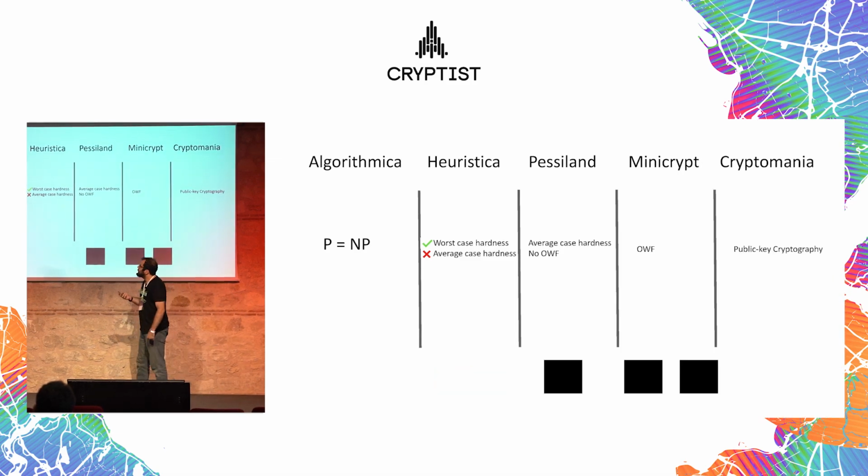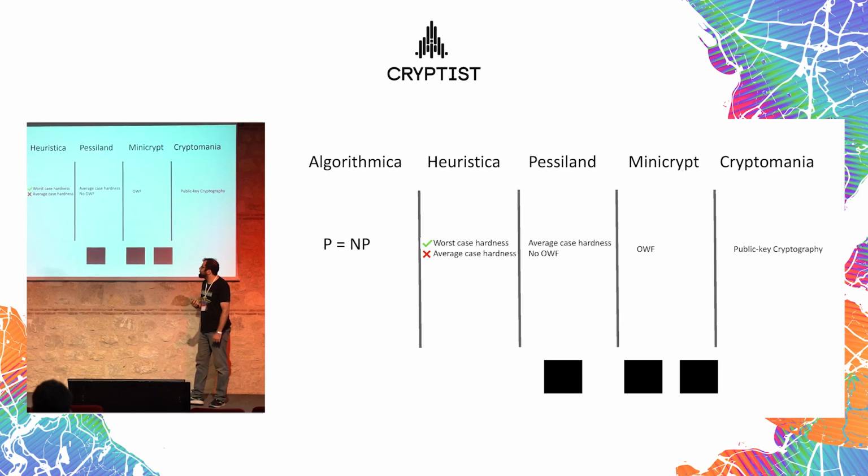It is kind of less interesting in Pessiland because the only functionalities we get stay there. Algorithmically, it's even hard to create these blocks because there's no correspondence to a hard problem. And in Heuristica, again, we need to spend a lot of time to find these blocks.